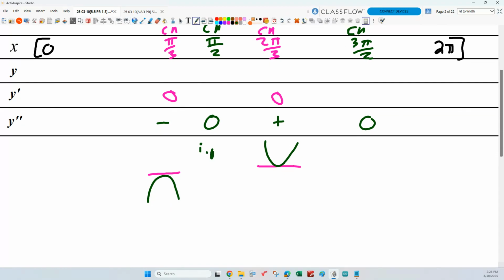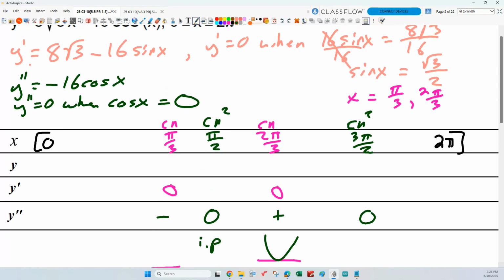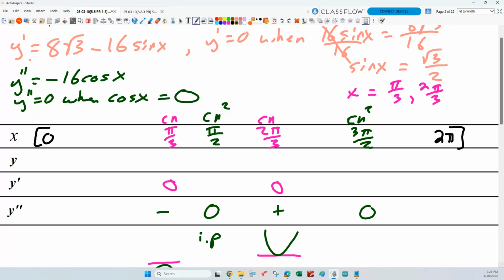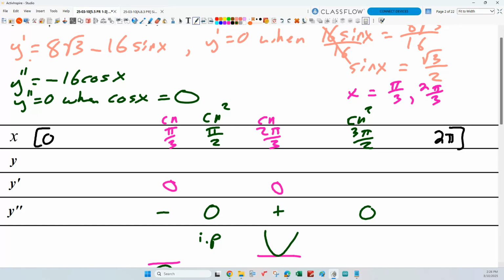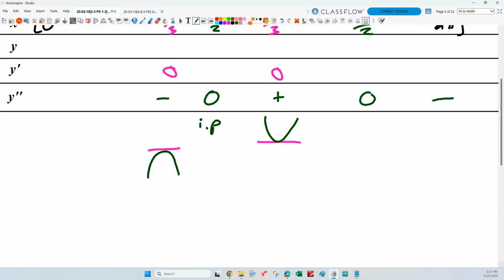What's going on here? Inflection point. Okay? What's going on here? Well, we don't know. How would we check? Pick a point on the other side. 2 pi was a zero of neither derivative. It was a critical number of nothing, right? So let's just check our endpoint and just see. We could take the sign of the second derivative at 2 pi because it's so easy to do. What's the cosine of 2 pi? 1. Yeah. So I'm going to get negative here, right? What's that make that? Inflection point.